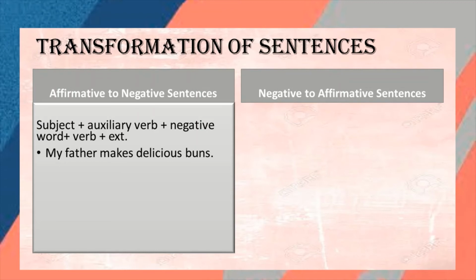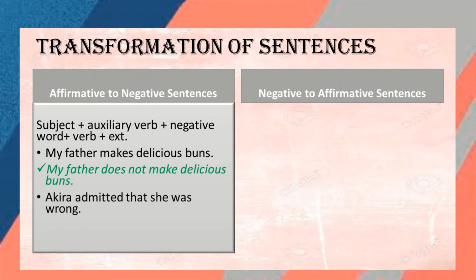So here this sentence is affirmative and we have to change it into negative. According to this rule we can change it. So the answer will be, my father does not make delicious buns. My father is the subject, does is the auxiliary verb, not is the negative word, make is the verb, and delicious buns is the object or other part of the sentence. In this way you can change an affirmative to a negative sentence. While changing, you have to remember only the structure of the negative sentence.